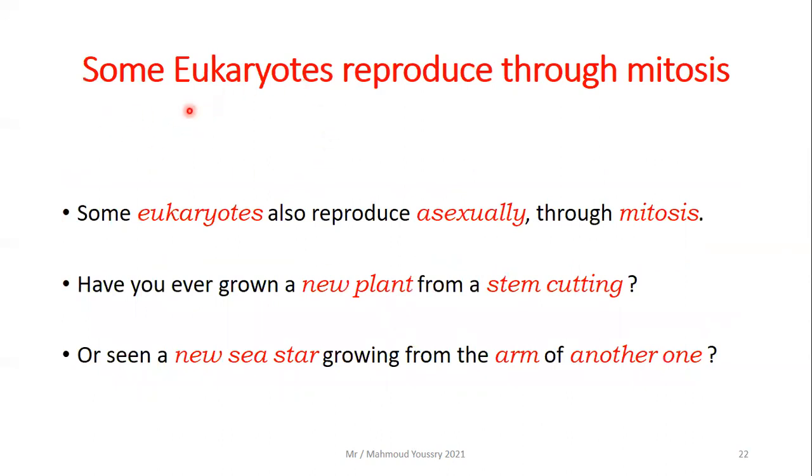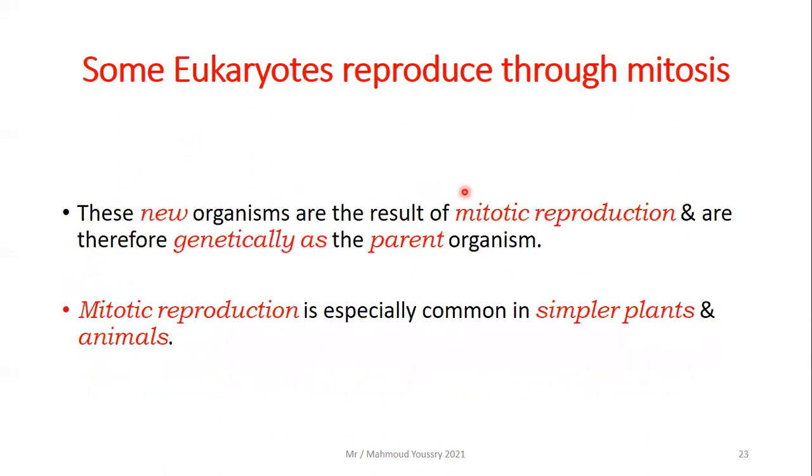Let's talk about the second main idea in this lesson: some eukaryotes reproduce through mitosis. Some eukaryotes also reproduce asexually through mitosis. Have you ever grown a new plant from a stem cutting, like strawberries or potatoes? Or seen a new sea star grown from the arm of another one? These new organisms are the result of mitotic reproduction, and are therefore genetically identical to the parent organism. This is like mitosis.